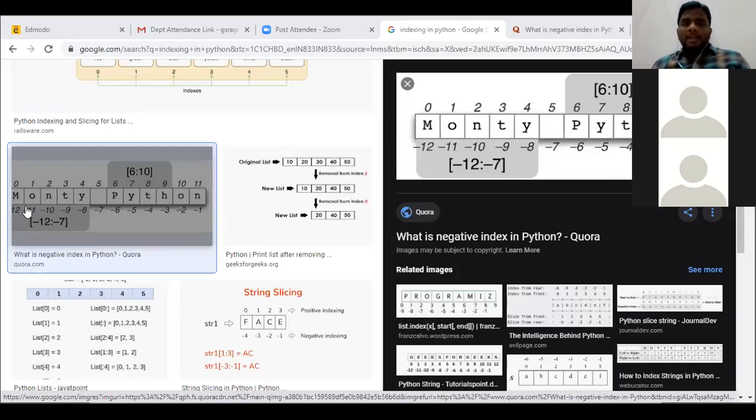Suppose if I ask the system what will be the value, see I have allocated this Monty Python string to a variable called a. ఈ స్ట్రింగ్ మొత్తాన్ని a అనే వేరియబుల్ కి అలోకేట్ చేసినప్పుడు a of 0 అంటే మనకు అవుట్పుట్ ఏమొస్తుంది?